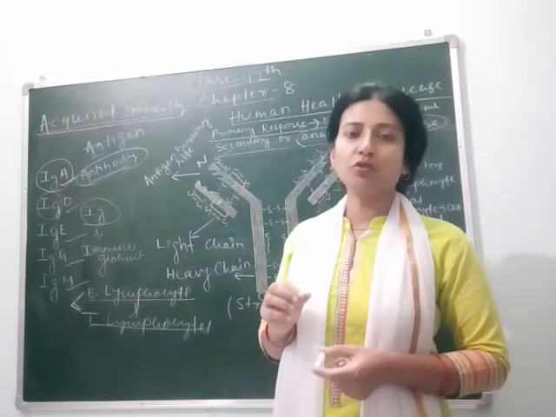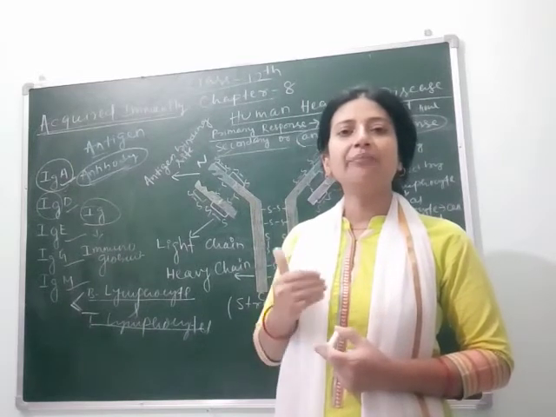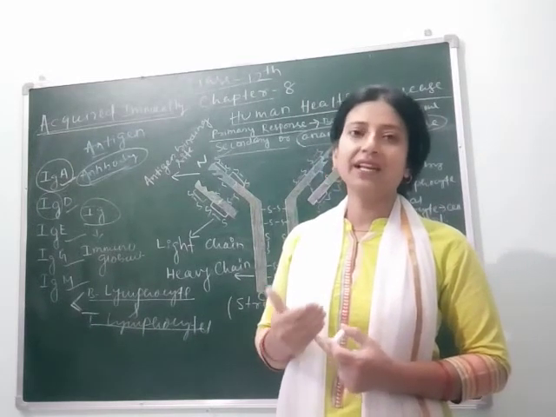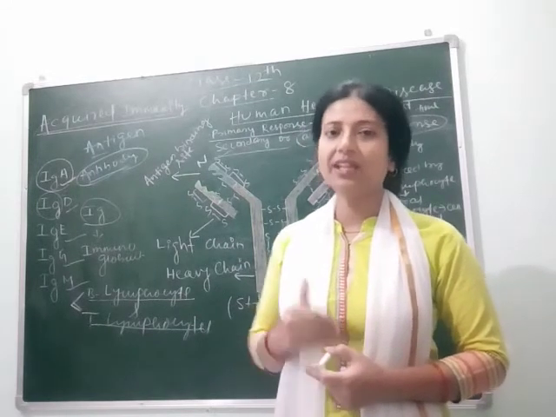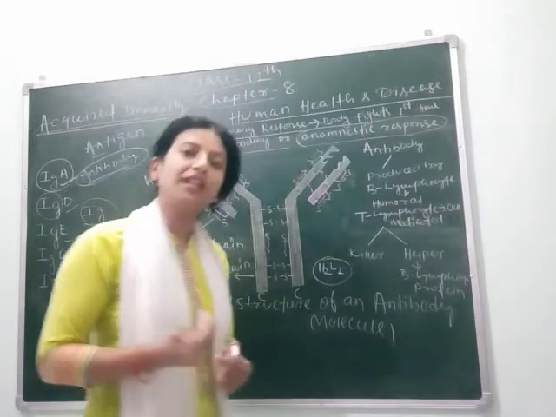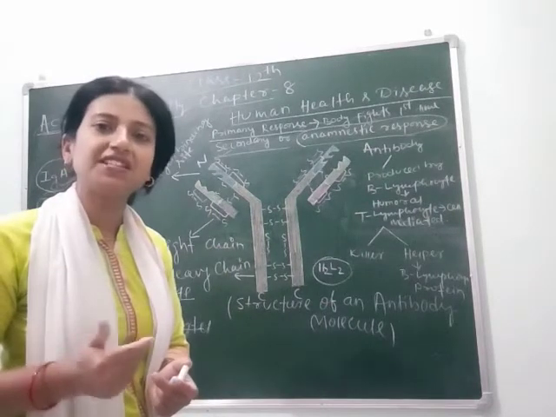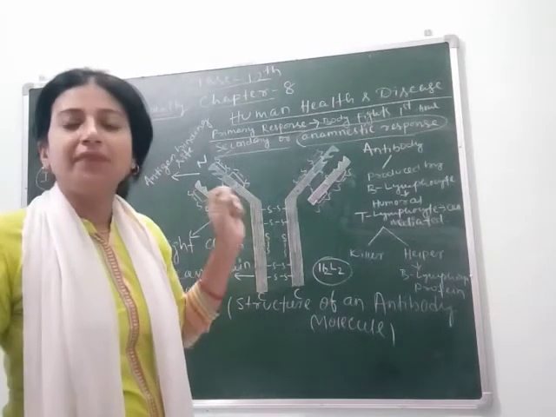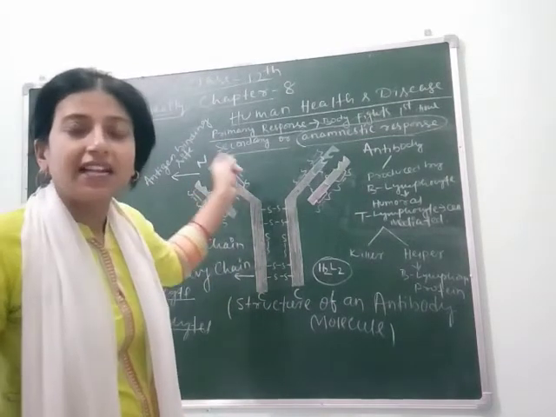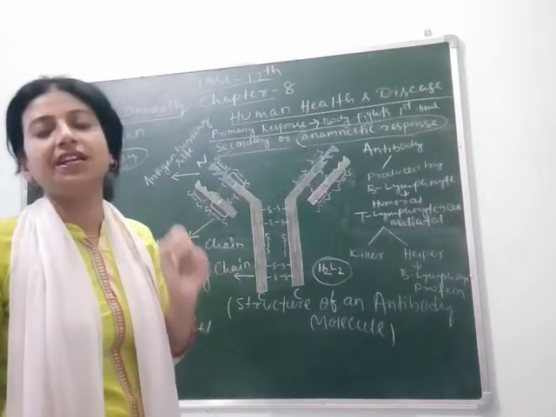Do you know what is colostrum? Colostrum is present in the early milk of the mother. When an infant feeds on mother's milk during the initial lactational period, which is about 6 months, the milk contains antibody IgA, which provides passive immunity to the infant.